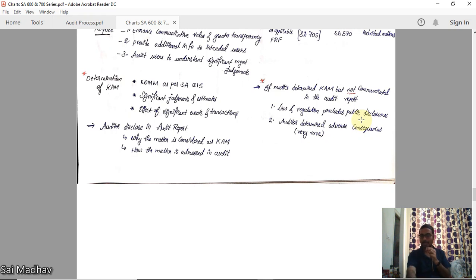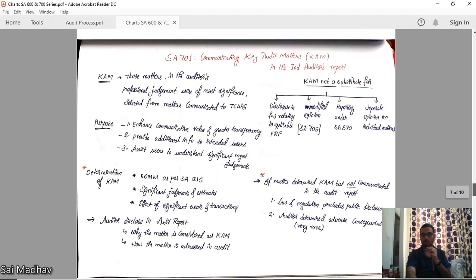And second, the auditor determines adverse consequences. The auditor, on his professional judgment, determines that if this is shown to the public, it can be an adverse consequence to the company. This is a very rare situation. In these two cases, the matter, even if it is a key audit matter, need not be communicated in the auditor report. This is the most important question you can expect from this standard. Okay, guys, this is 701.